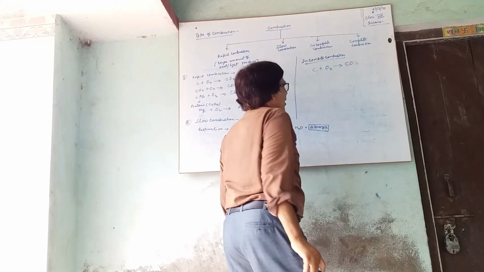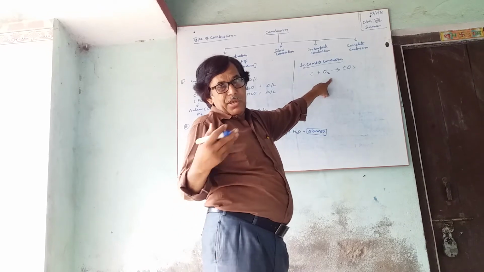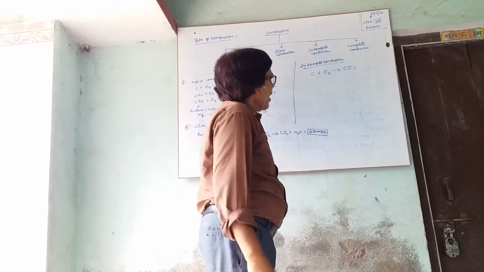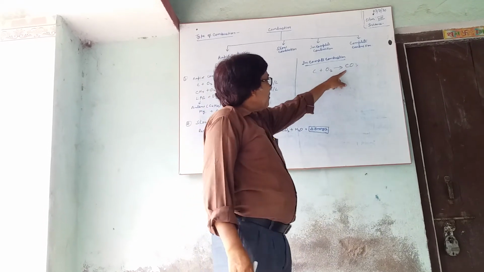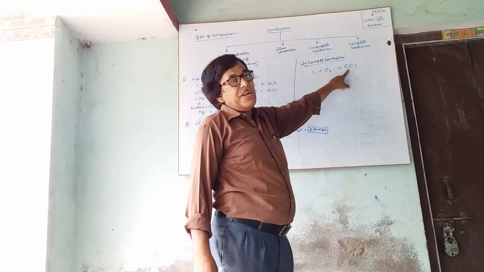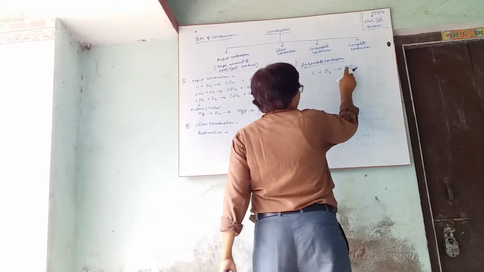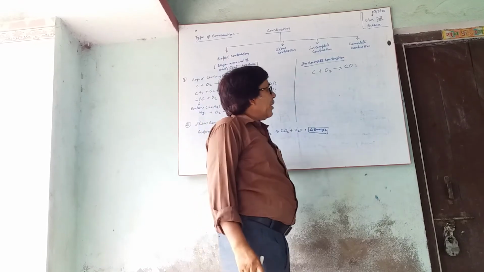Carbon monoxide. This type of combustion is called incomplete combustion. Here some carbon is left unburned. If this burns further, it will produce carbon dioxide and also a lot of heat. Therefore, carbon monoxide is a combustible gas.